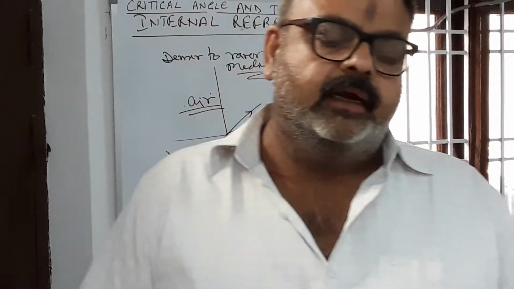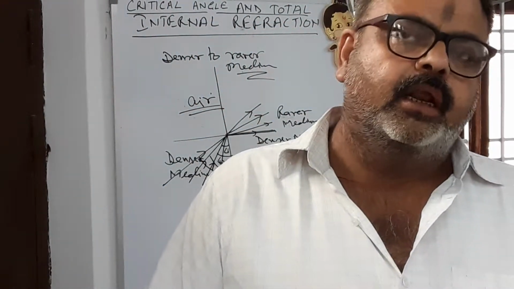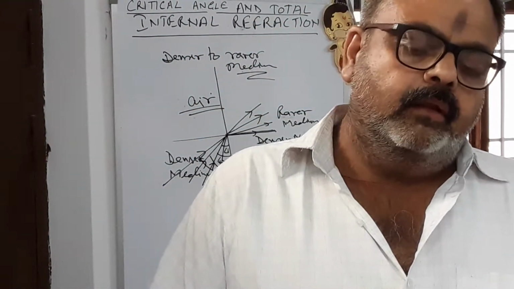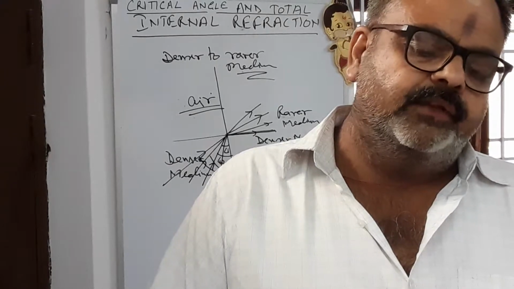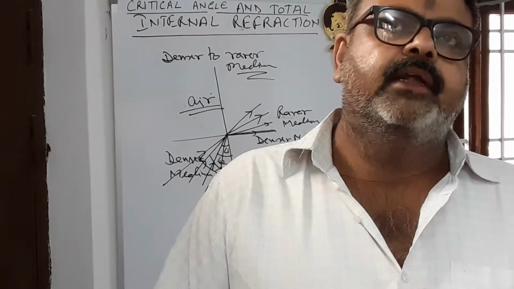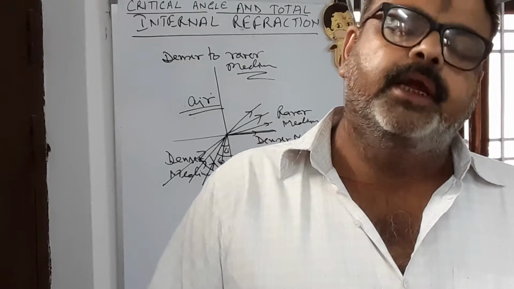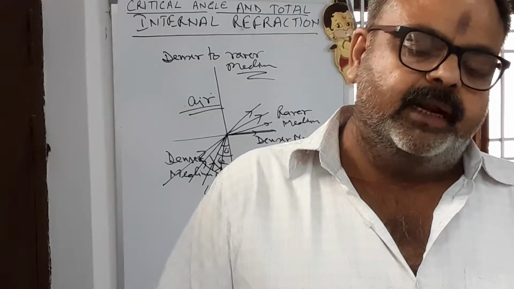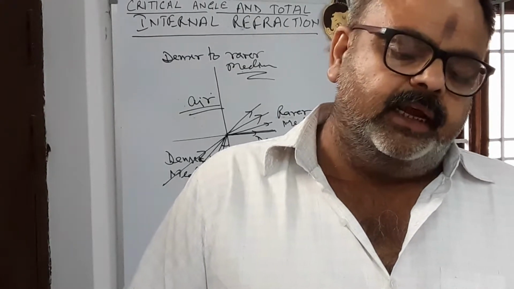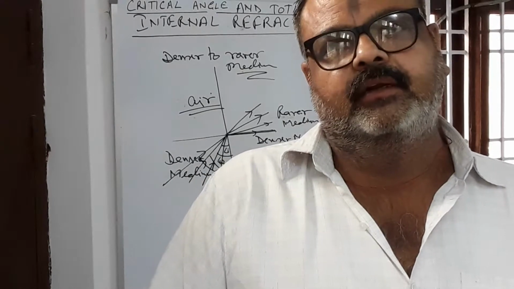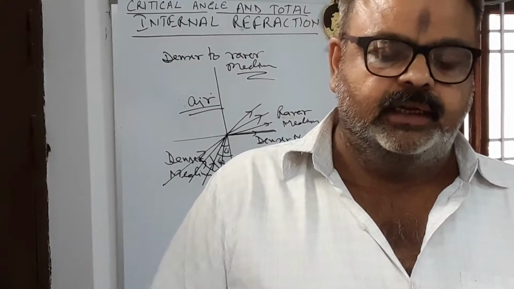So, two factors. Number 1, critical angle dependence upon the color of light. The critical angle increases with the increase in wavelength of light. As the wavelength increases, the critical angle also increases. Second, dependence on temperature. Critical angle increases with the increase in temperature. As temperature increases, the critical angle also increases.